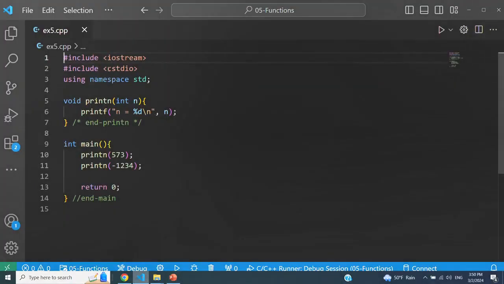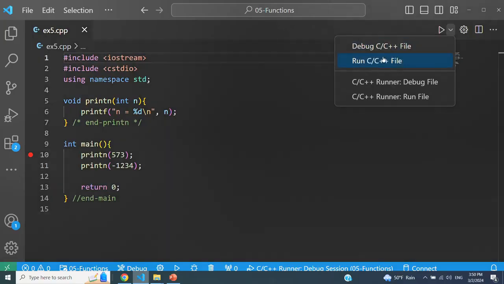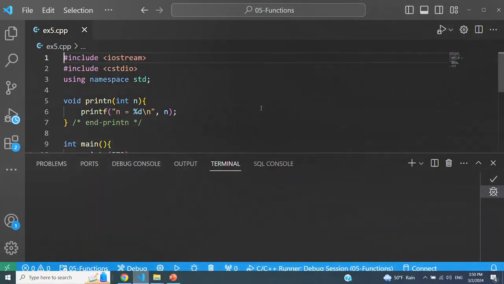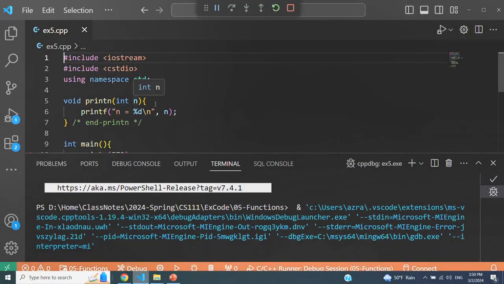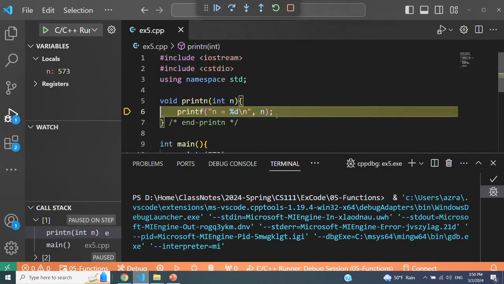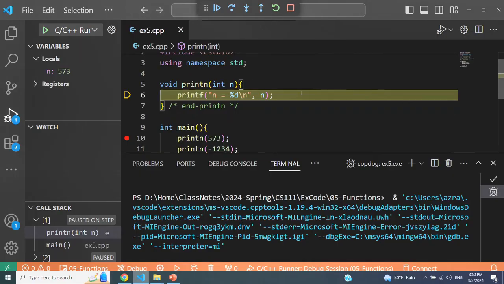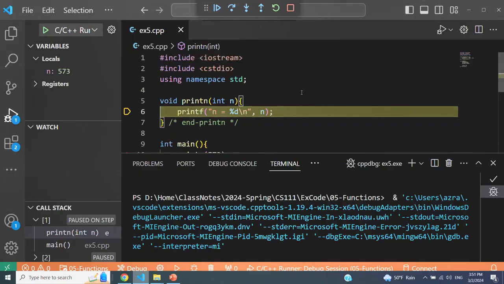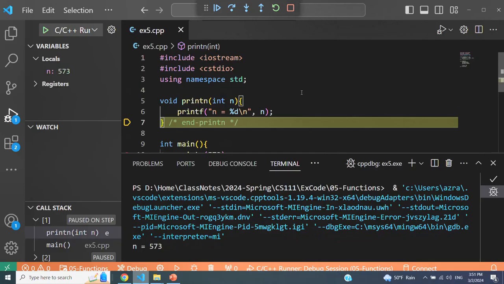This is example 5. So let me put a breakpoint. I would like you to see that the parameter gets the argument, the value of the argument. So right now I'm passing 573 into the function. When I go into the function using F11, you can see that the value of the parameter is 573 because that's what I'm passing into this function. And I'm going to execute printf to print it on the screen. So you see n is equal to 573.